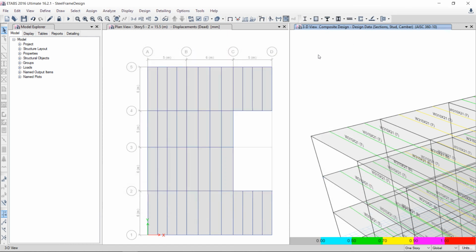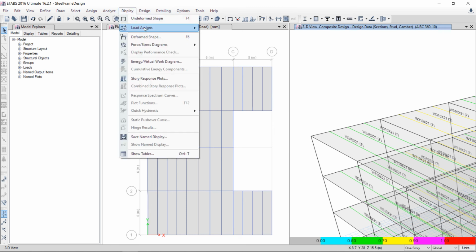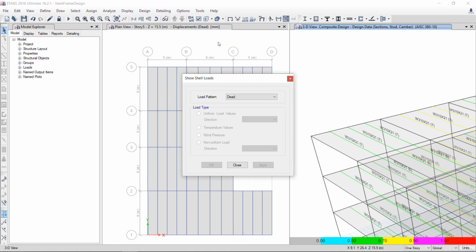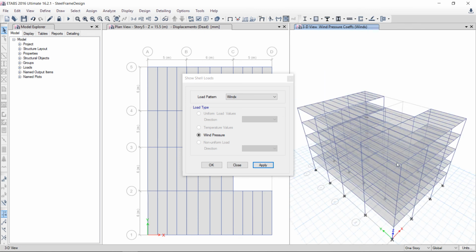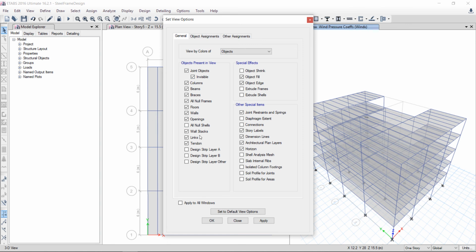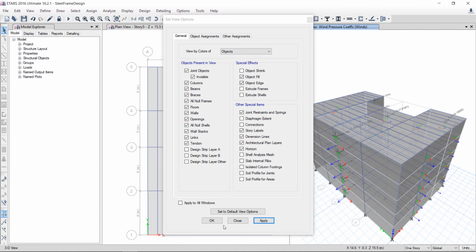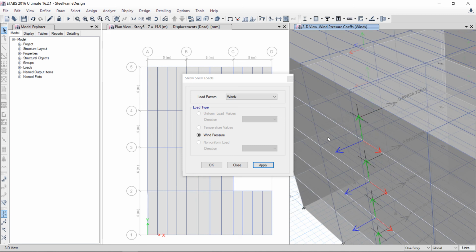Now I will show you the last thing, which is the wind loads, so the direction of the wind load. Here I will go in the display, load assign, shell objects. Okay, I want to show you wind. Apply. Okay, wind load is not appearing. Why? Because I have disabled the null area. Apply.